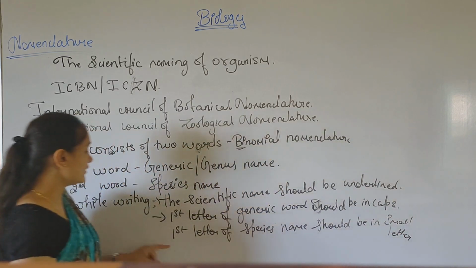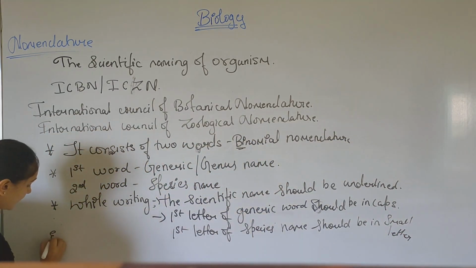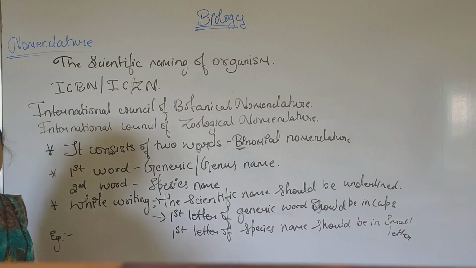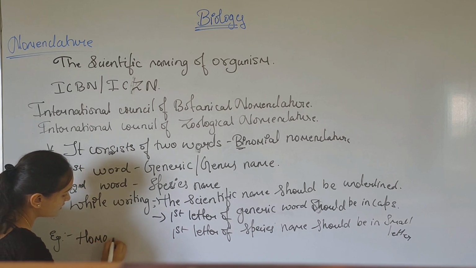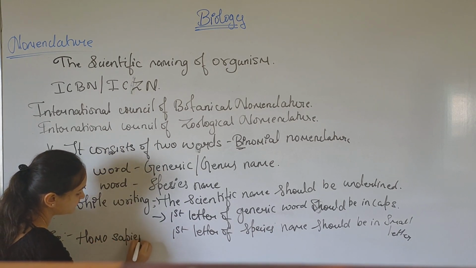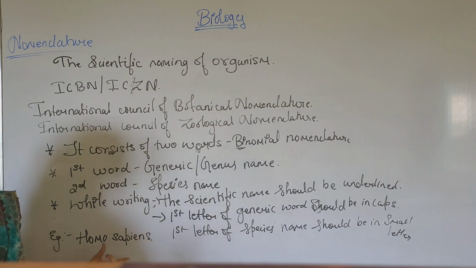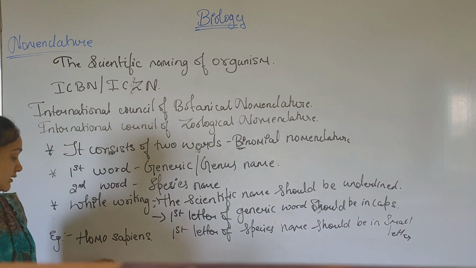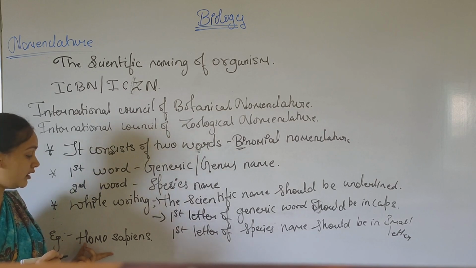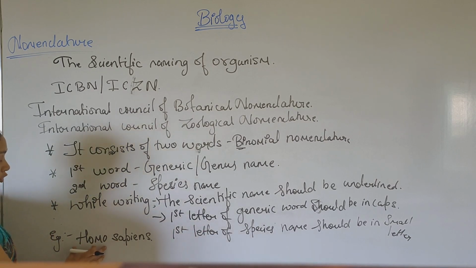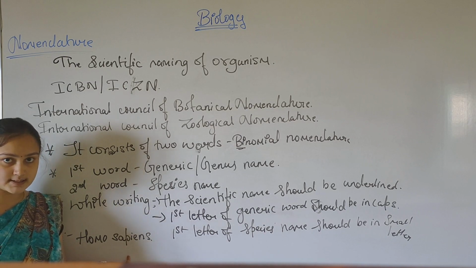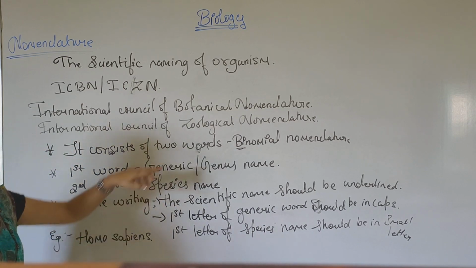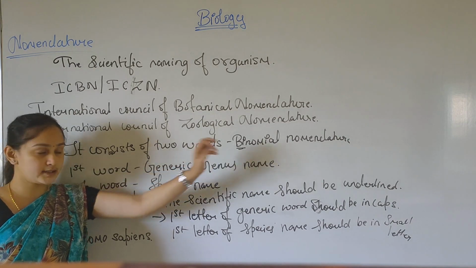To understand this, take an example: the scientific name of man, that is human beings, is Homo sapiens. Now I am writing the scientific word of man. Its scientific word is Homo sapiens. From this we can understand that when it is a scientific name there are two words, and here too there are two words. So hence it is a binomial nomenclature.